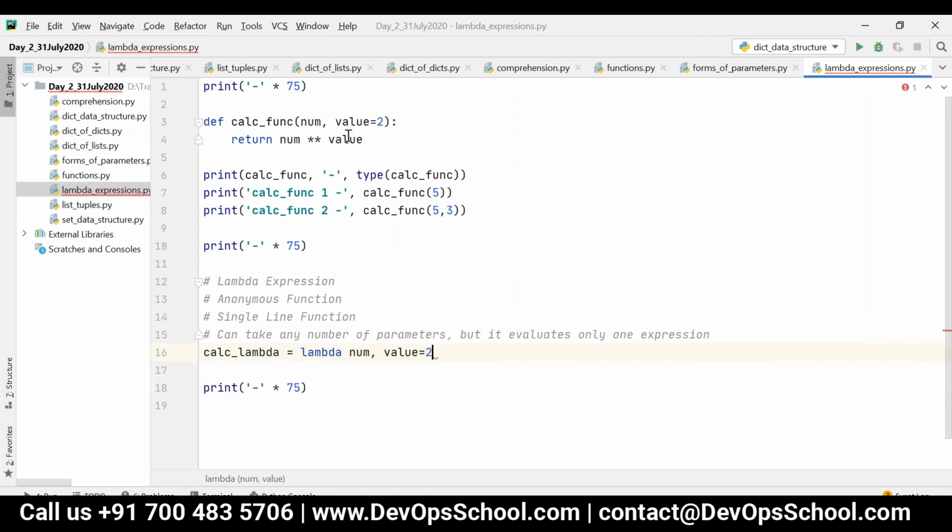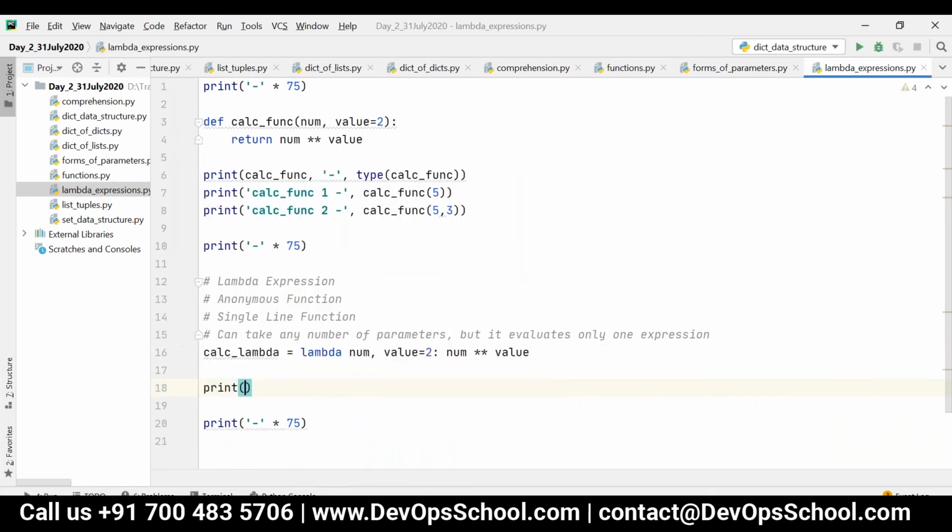Whatever parameters I have given here, I have just placed them over here. Once you are done with the parameters, just place a colon, and then place the expression that needs to be evaluated and returned. That's it. This is the lambda expression.